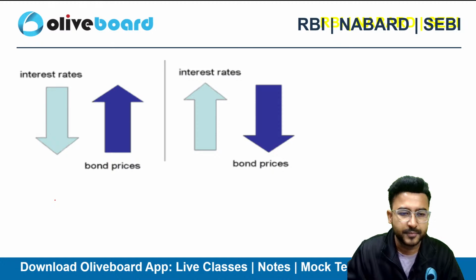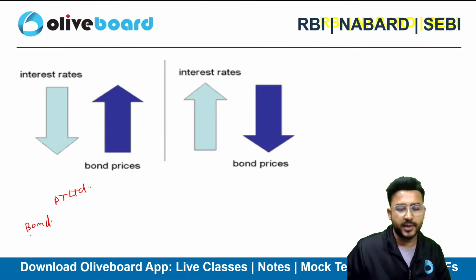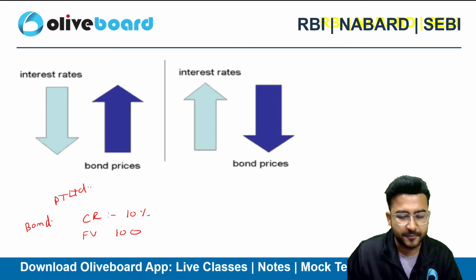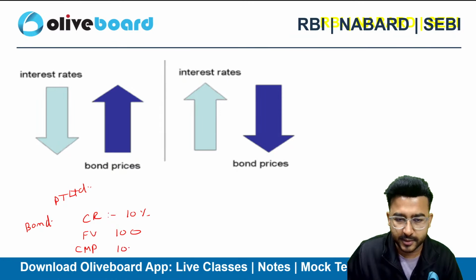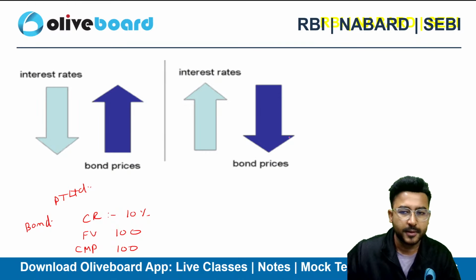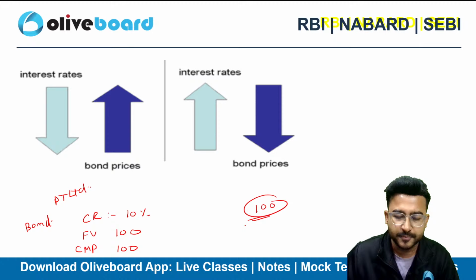Say for example, there is a bond of PT Limited. This is my company. We have a bond. I am the issuer of the bond, you are the buyer of the bond. So I am offering a coupon rate of 10%, for example. The face value is 100 rupees, and the current market price of my bond is also 100 rupees. So can I say that net you will be earning 10%? If you buy the bond right now, you have to pay me 100 rupees. That's my current market price.